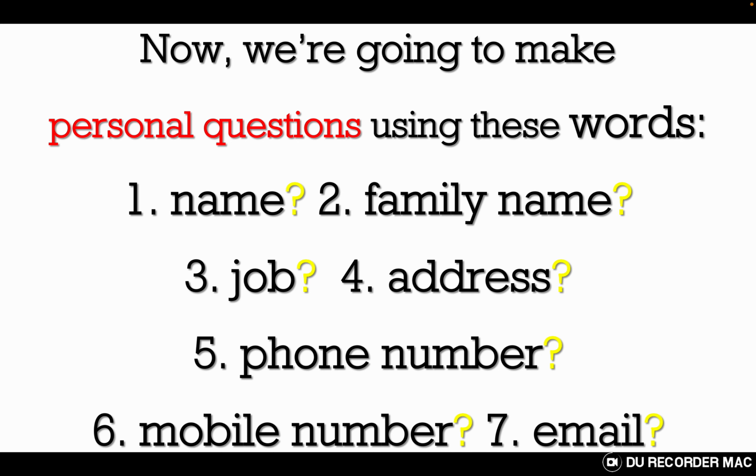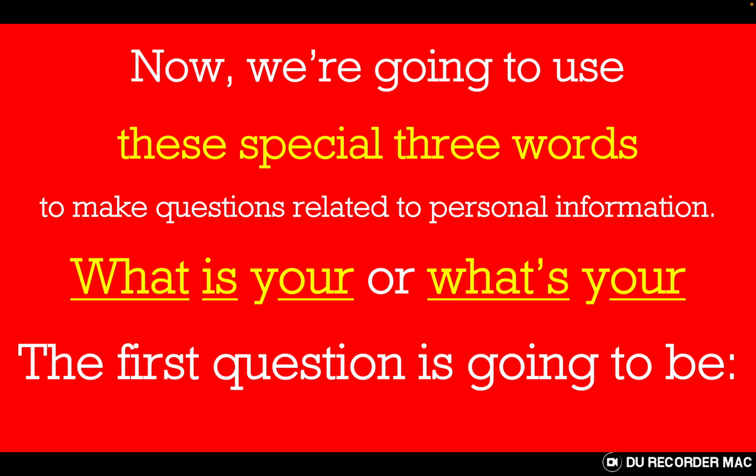Now we are going to make personal questions using these words: name, family name, job, address, phone number, mobile number, and email. All these words we can use with just three words, and we are going to make a meaningful question in English. We are going to use these special three words to make questions related to personal information. The three words are: what is your, or what's your.